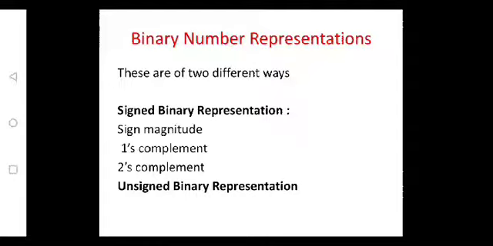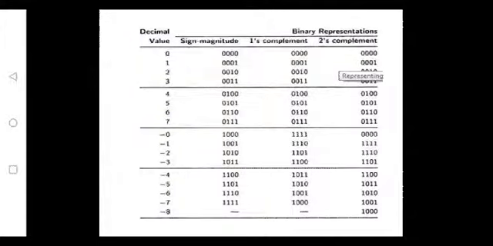So in case of signed binary numbers, the given number may be either a positive number or a negative number. So the signed binary numbers are represented in three different ways. One is sign magnitude, second is 1's complement, and the third one is 2's complement. In case of unsigned, we are dealing with only the magnitude of the number but not the sign of the number. So this is how to represent signed numbers in three different ways.